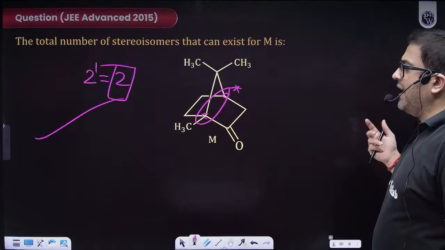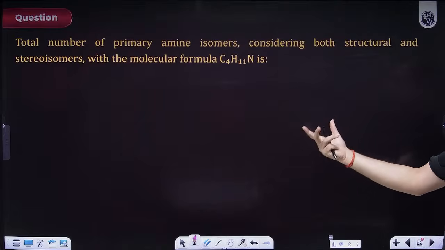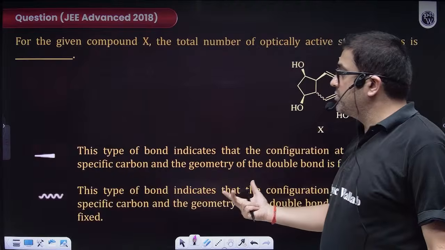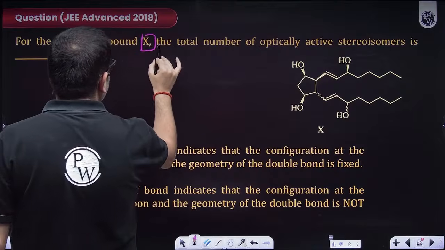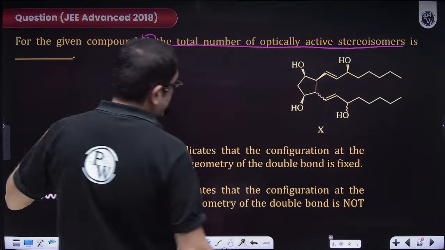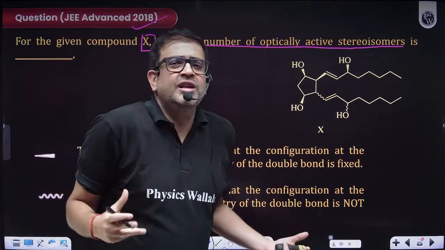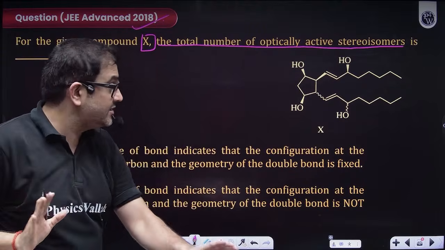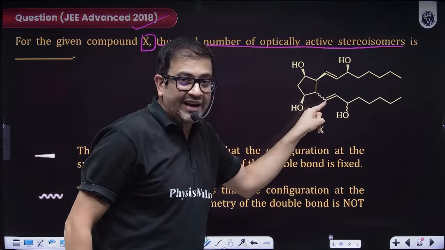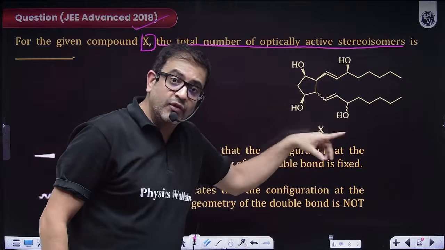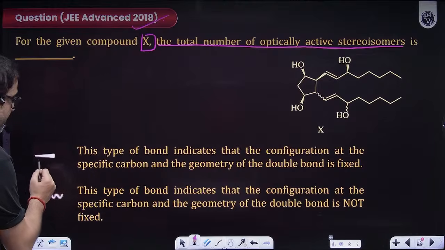But beta, I have so many questions, and these are very important questions. Some advanced questions, some mains questions, on the possible number of isomers. This is a very good one. Let us do this quickly. For the given compound X, the total number of optically active stereoisomers is. Now, why I'm saying it is an advanced question. Technically, beta, it was not logically very challenging, but the visual was very good. It was again mentioning wedge, and not dash but this zigzag thing, and it was defining this wedge and zigzag thing. It said, what does this wedge mean?